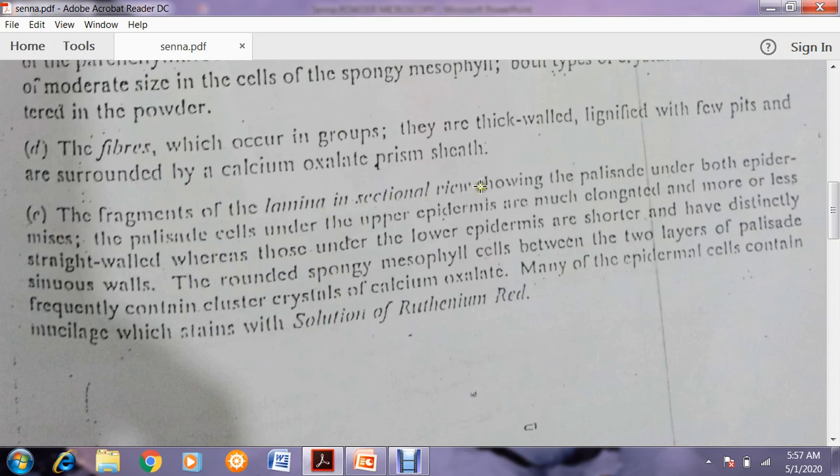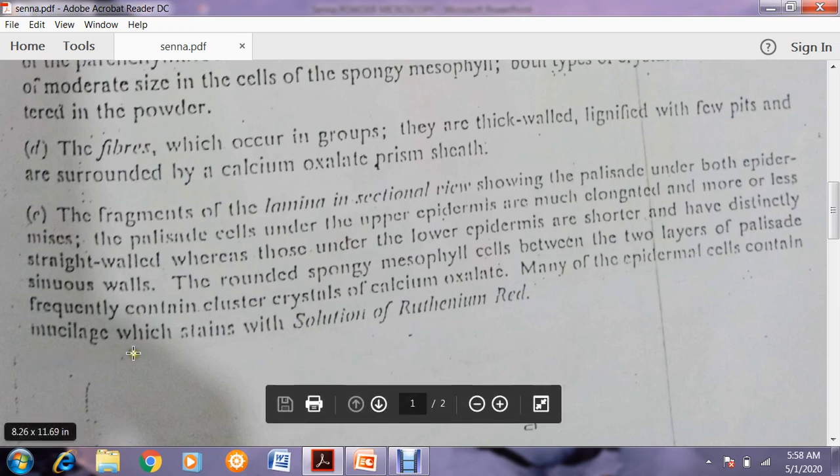Now the lamina in the sectional view also shows the rounded spongy mesophyll. The spongy parenchyma cells between the two layers of palisade frequently contain clusters of crystals of calcium oxalate. Again, calcium oxalate is present in it. Many of the epidermal cells contain mucilage, which is stained with solution of ruthenium red.